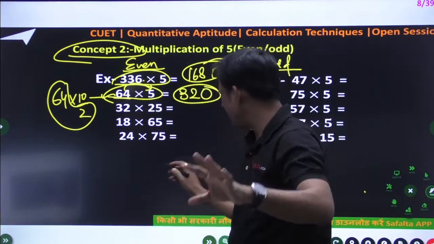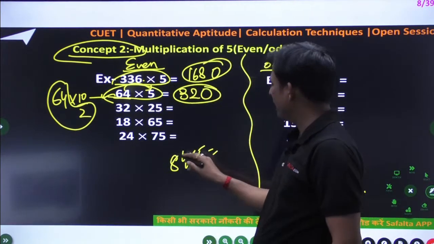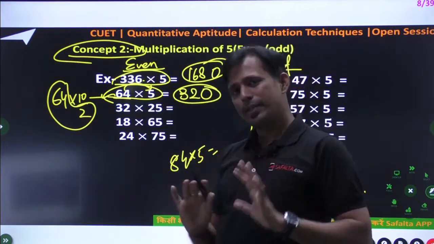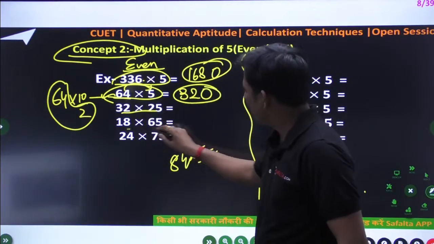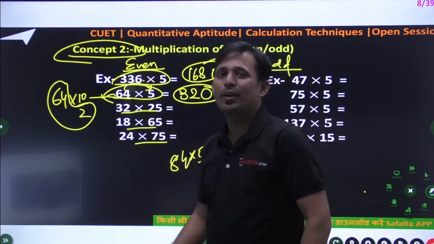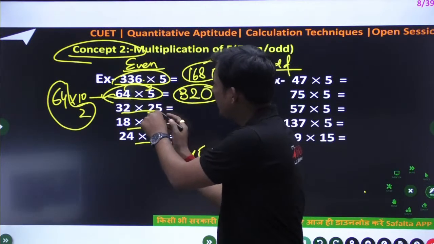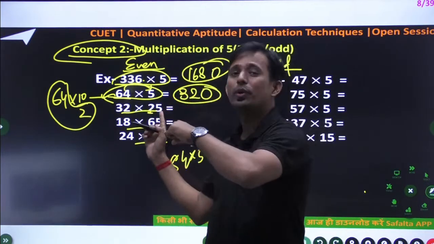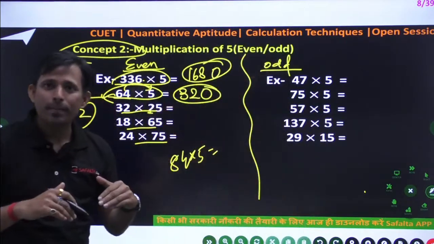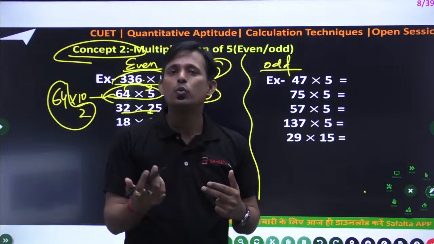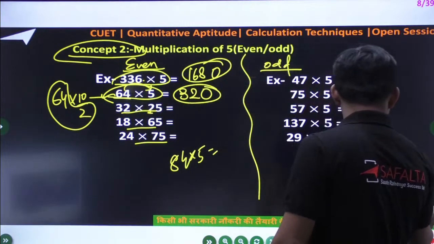Okay. Suppose anyone asks you what is 84 into 5? Generally people will think 80 into 5, 4 into 5. Yes, okay, but not needed. But these sums are very important. Why are these sums very important? The number ends with 5, but there is some other number at the tens place, not at the unit place. In that case, either you can solve using the percentage, or you can solve using the technique, and that technique is very important in this class that I am going to teach you right now.